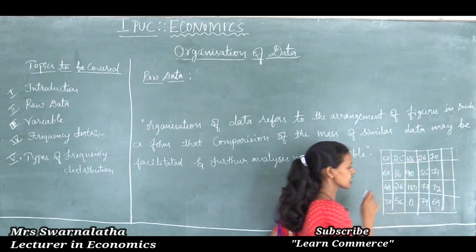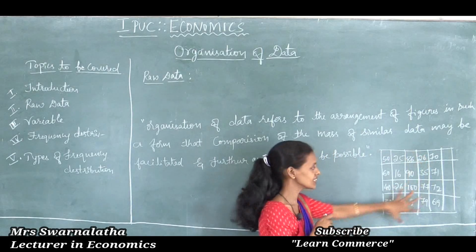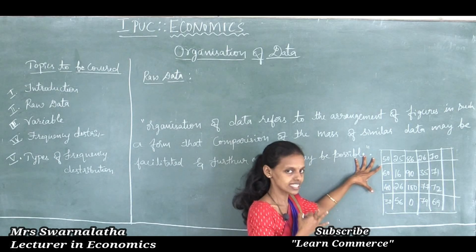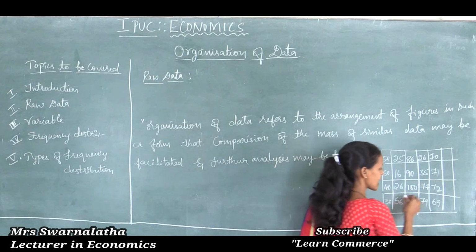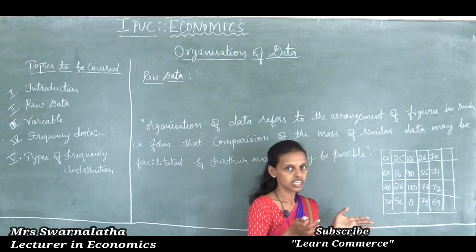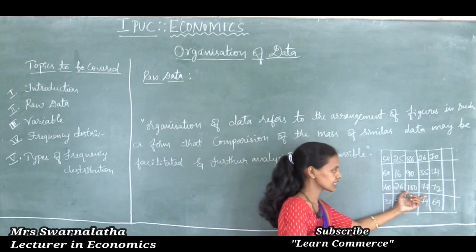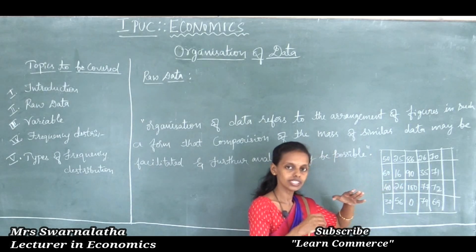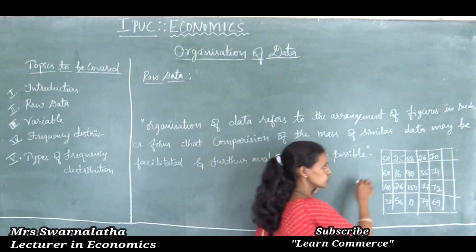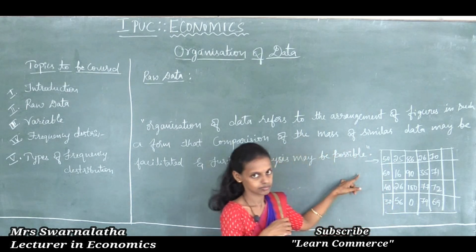I have just written these marks in a rough manner. I never arranged them properly, either in ascending or descending order. So it is highly difficult to see the marks and make comparison. Comparison is very essential. I want to see the topper in the class. I want to see who are the below average, above average and average students. To see that, we should make a proper arrangement.